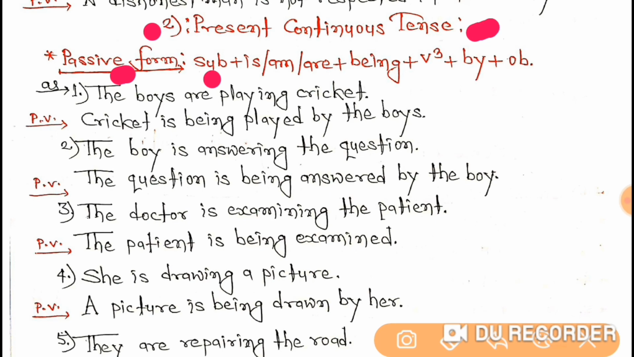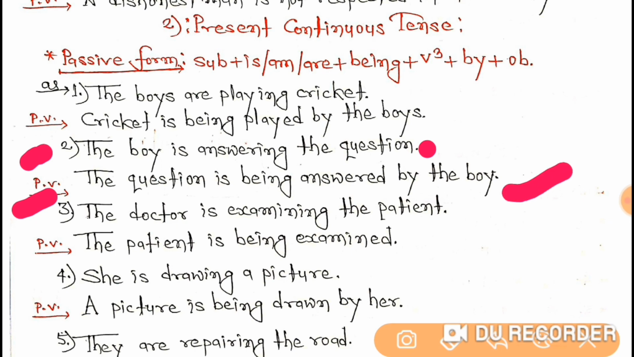Okay, so the first example is what? The boys are playing cricket. Playing what? Cricket. So cricket is the subject, and then is, and then being. Cricket is being, and then V3 is played, by the boys. I hope it is clear. Okay. Now the second one is what? The boys are answering the question. Answering what? The question. So its passive form is what? The question is being answered by the boys.